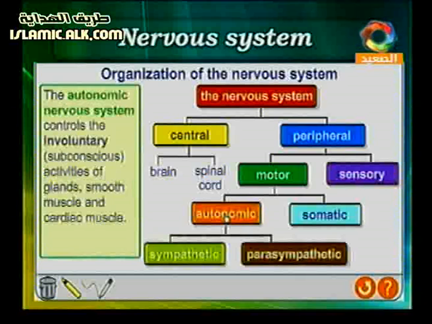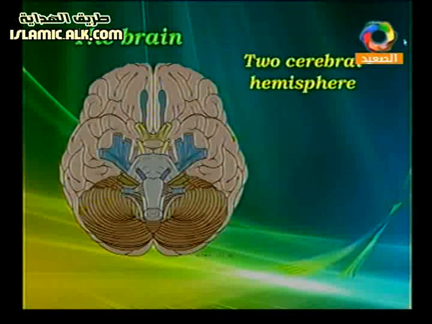And after that we have the autonomic one. Autonomic is sympathetic and parasympathetic, because they are automatic. They control involuntary activities of the glands, smooth muscles, and cardiac muscles. After that we have another important part, the brain.